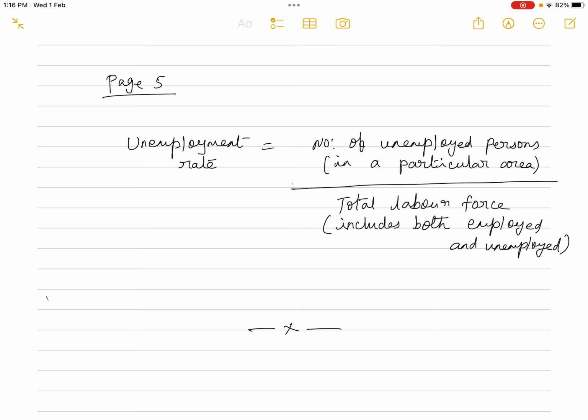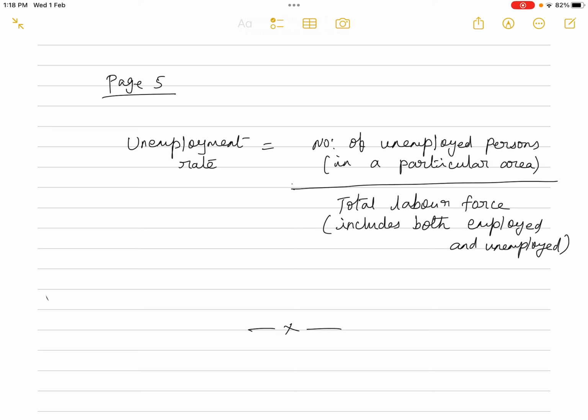So the total population is not the labor force. Below 15 years is not the labor force, and above 60 years is also not the labor force. So 15 to 60 are considered as the labor force. And out of this total labor force, only some people are employed, the remaining people are unemployed.